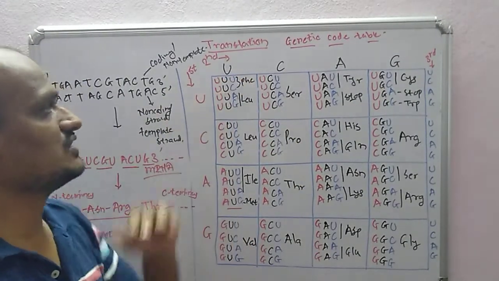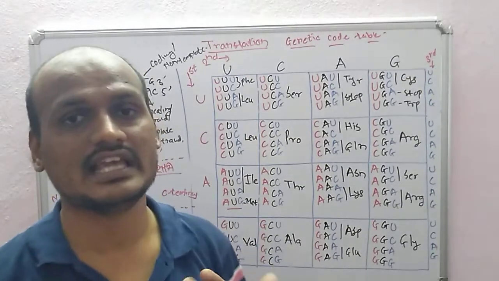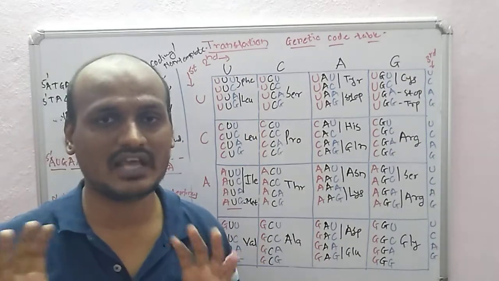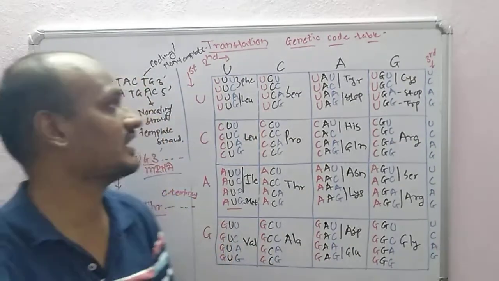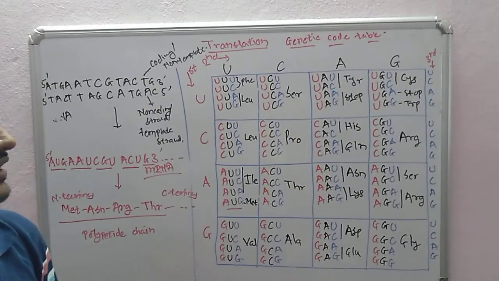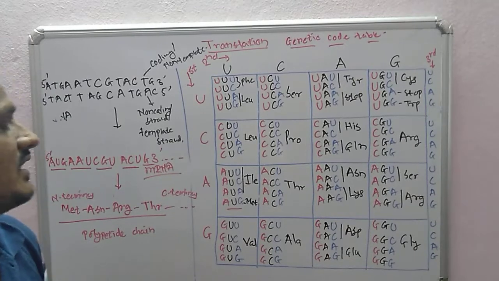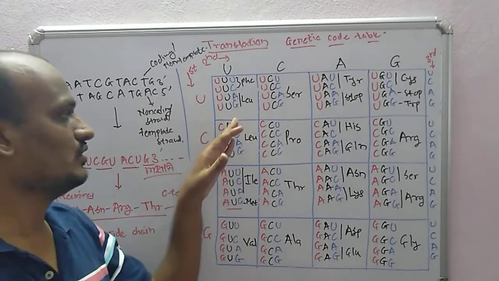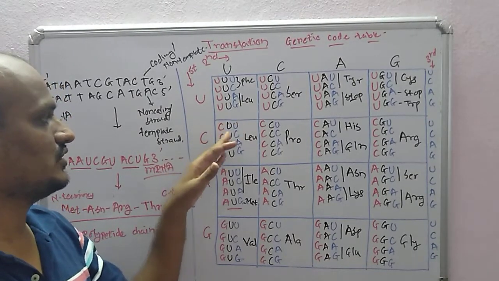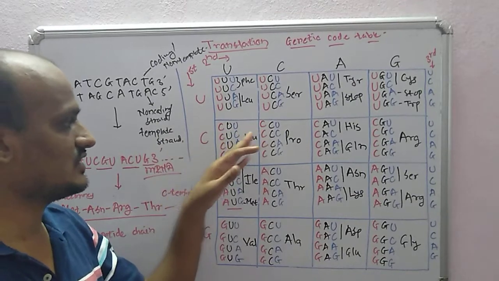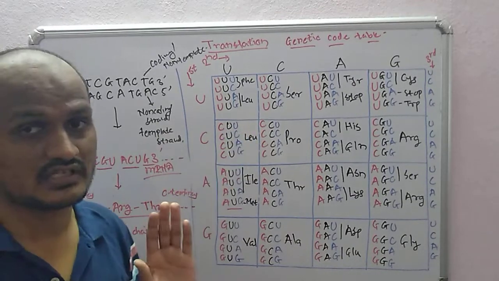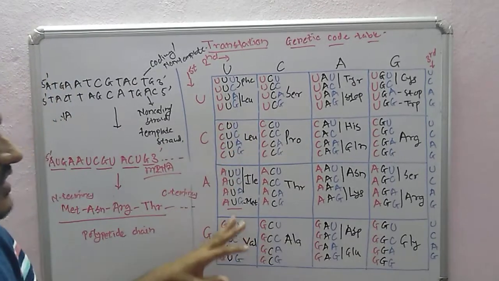How UUU codes for phenylalanine was experimentally determined. People have done experiments and determined that UUU or UUC codes for phenylalanine. Likewise, CUU, CUC, CUA, CUG are leucine. So likewise we have different codons.